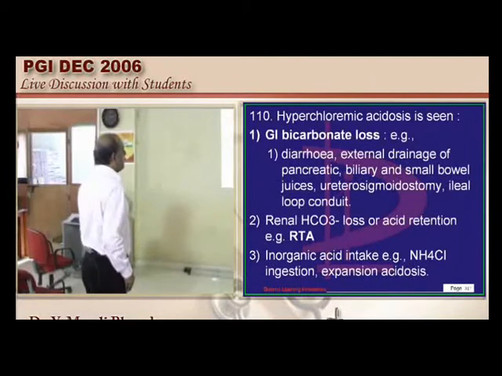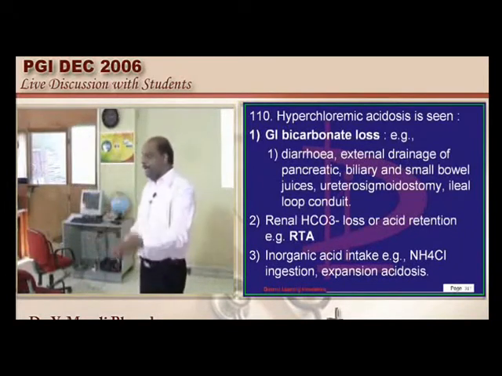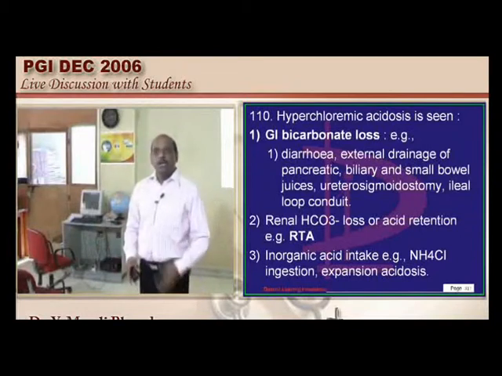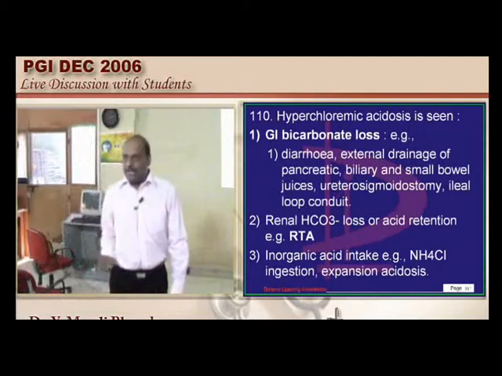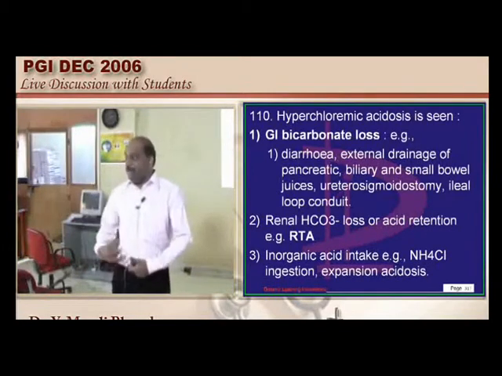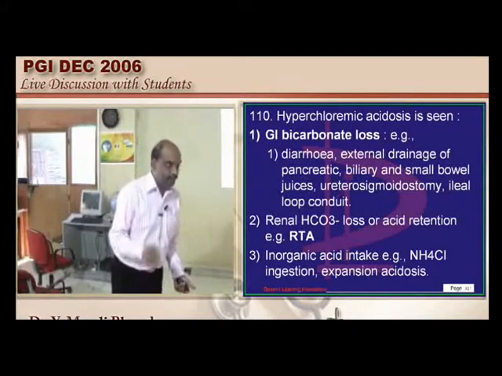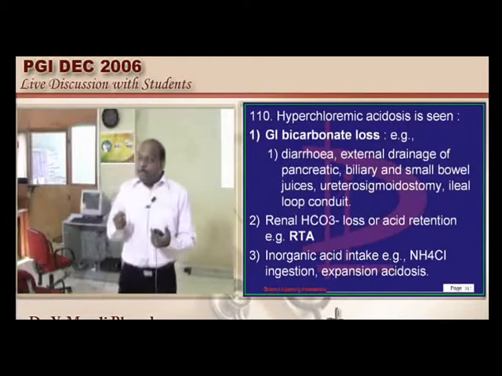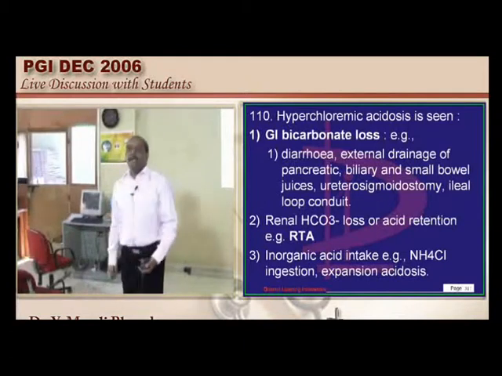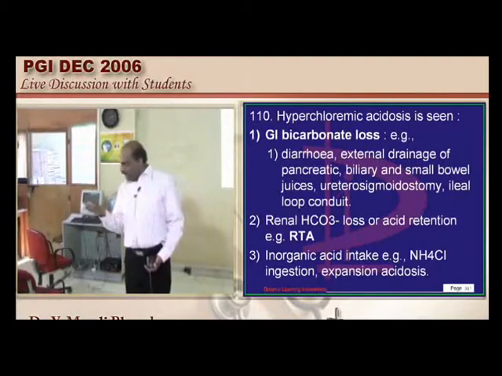Similarly, the kidney can lose bicarbonate. Normally in which part of the kidney does bicarbonate reabsorption occur, doctor? Proximal renal tubule. Suppose the individual has type 2 RTA with a proximal tubular dysfunction with Fanconi's syndrome, he is not reabsorbing bicarbonate properly. Possibility 1. Second possibility: what is important for bicarbonate to be reabsorbed in the proximal renal tubule, doctor? We require one enzyme called carbonic anhydrase.